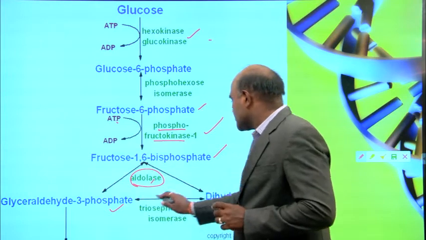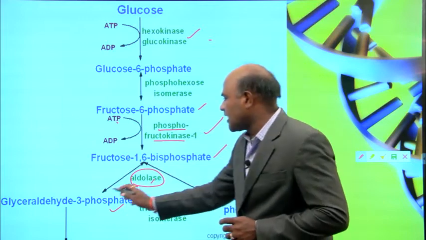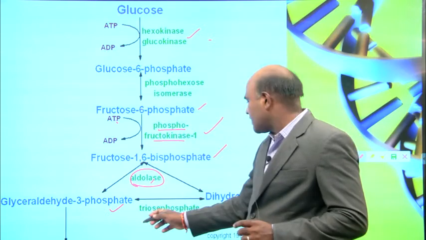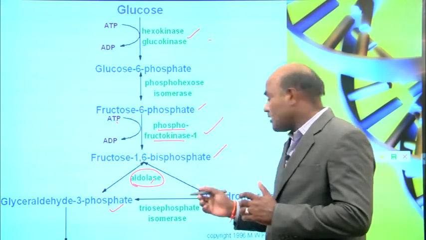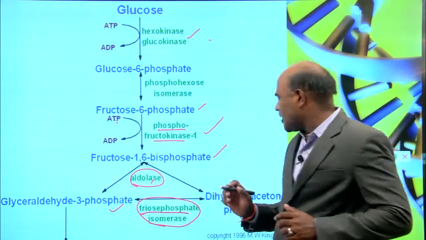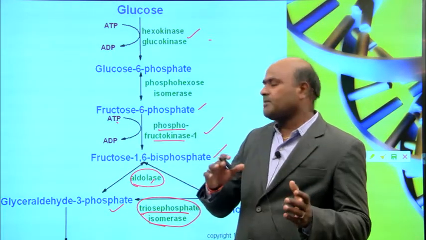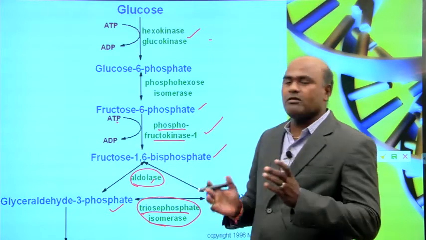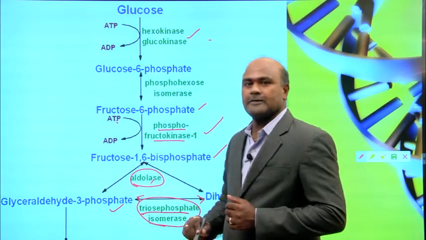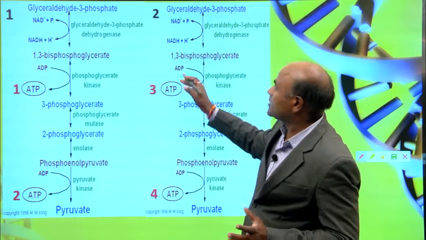You can see this is a reversible reaction: dihydroxyacetone phosphate is converted to glyceraldehyde 3 phosphate, and glyceraldehyde 3 phosphate is converted into dihydroxyacetone phosphate. The enzyme involved here is triose phosphate isomerase. Again, this is a reversible reaction.